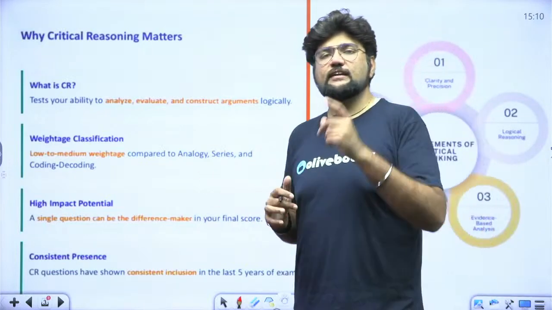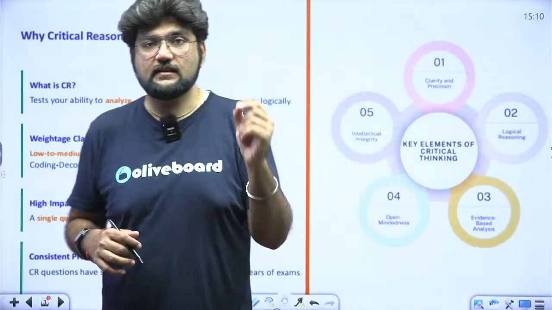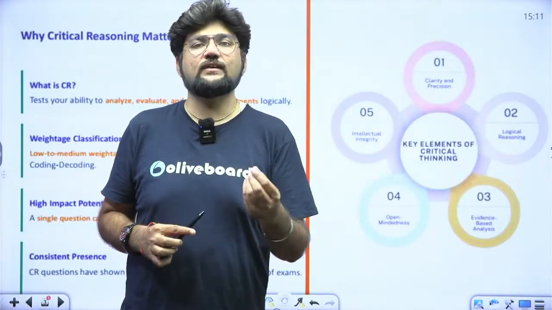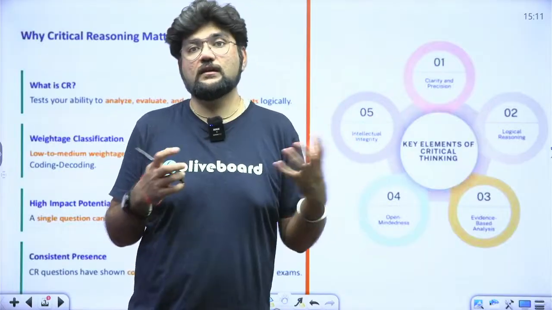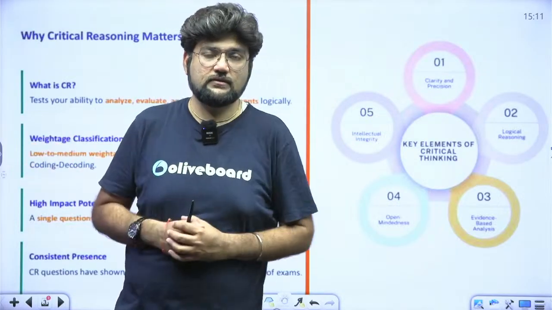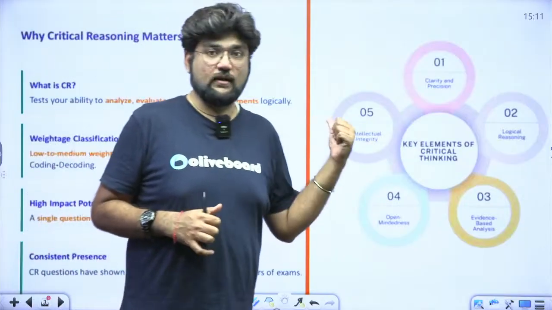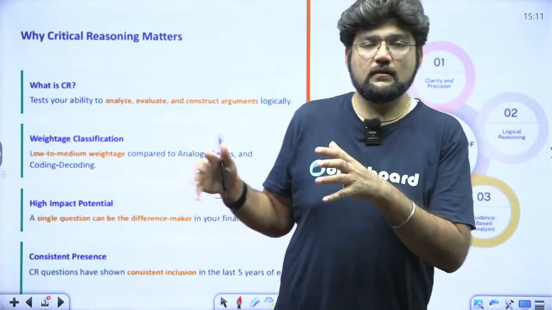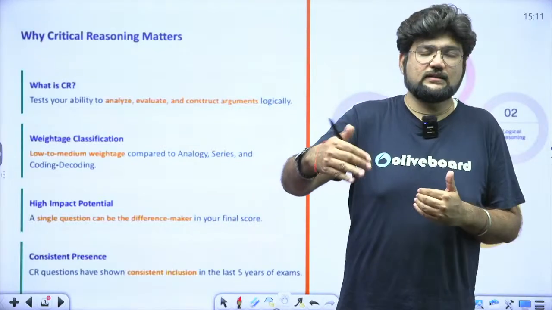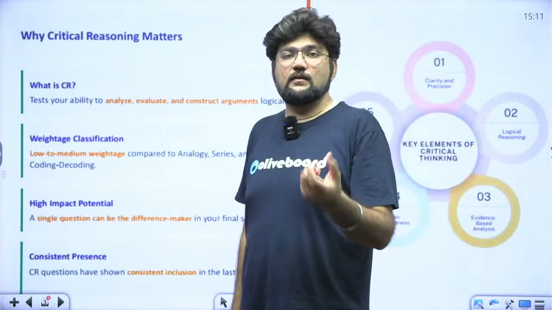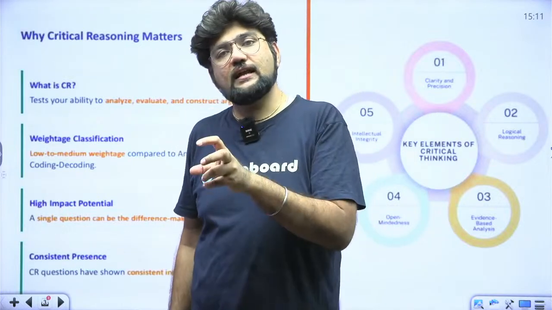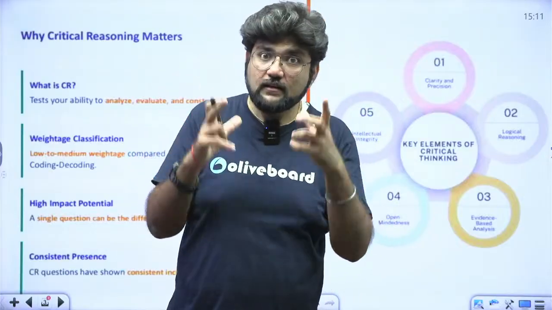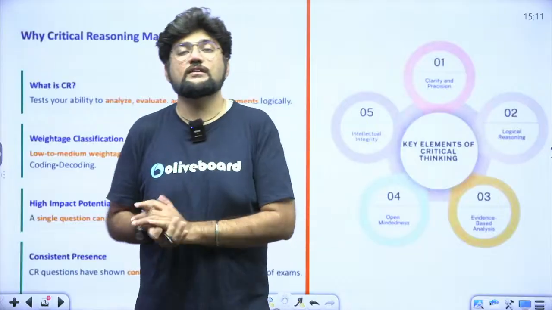To be very precise, critical reasoning basically has got nothing to do with the word critical which you know. You might know critical as something very extreme or very sudden, like the health condition of the person is very critical, but that critical is not this one. This critical comes from the word critique, right? You must have heard the term movie critic. So critic means people who have opinions, and critique in itself is an opinion. So from the word critique comes critical, and from critical comes critical thinking, and wherever you solve a question utilizing critical thinking and reasoning, the approach becomes critical reasoning.